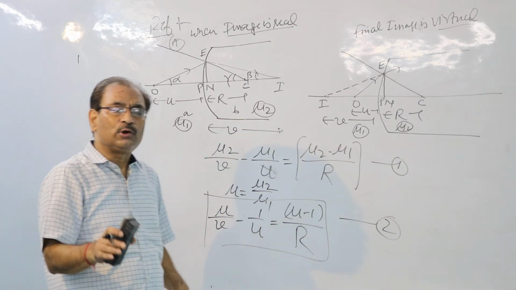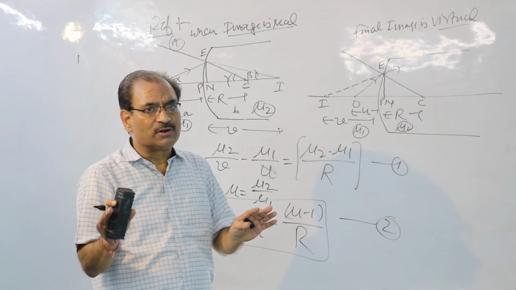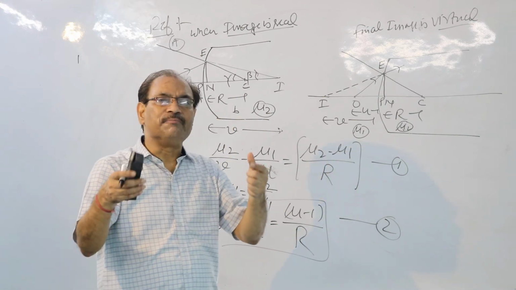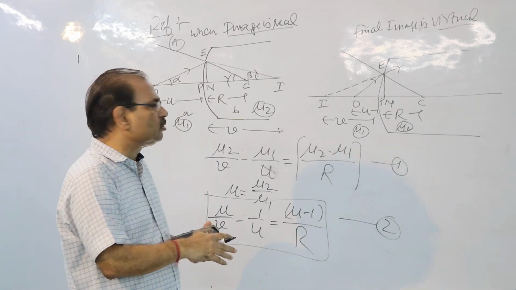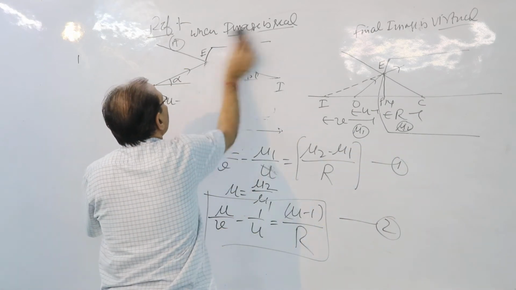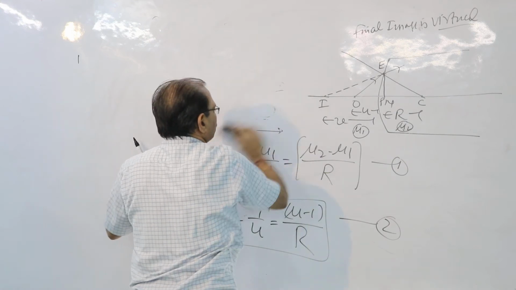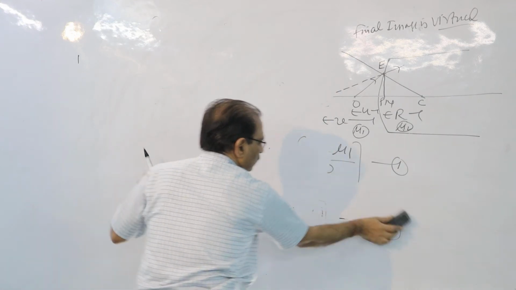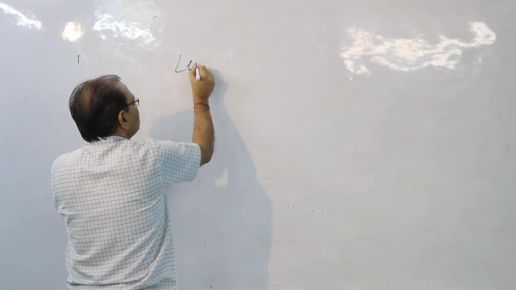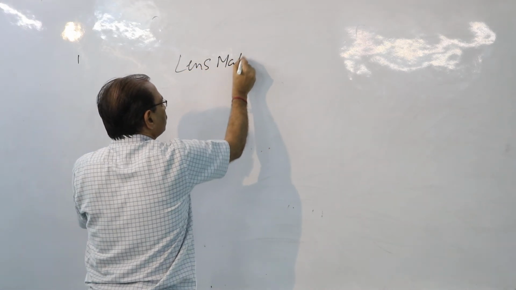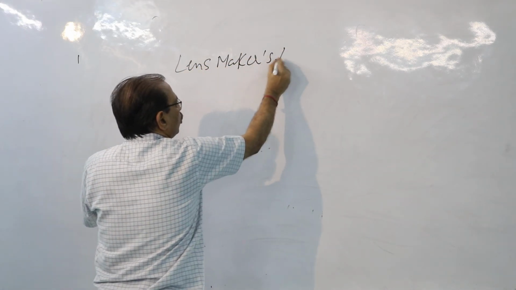Now let us come to the last thing of the topic, called Lens-Maker's formula. Children, first of all, let me just tell you the Lens-Maker's formula. See here, Lens-Maker's formula.